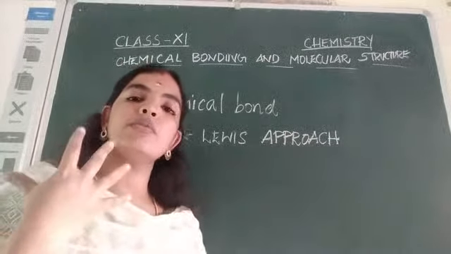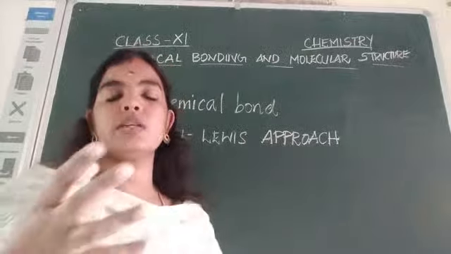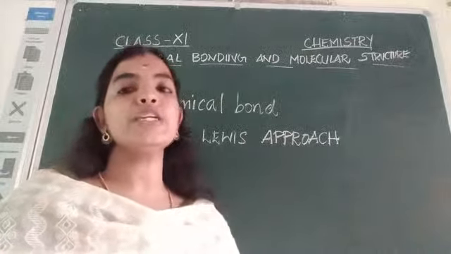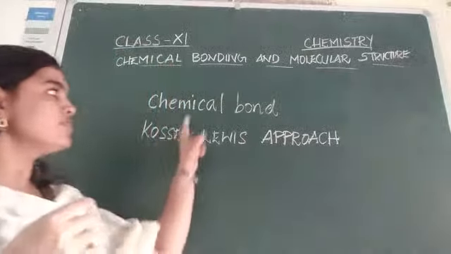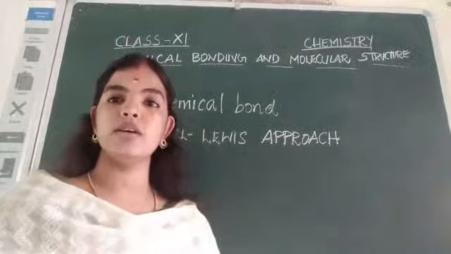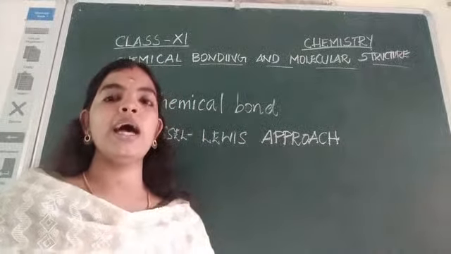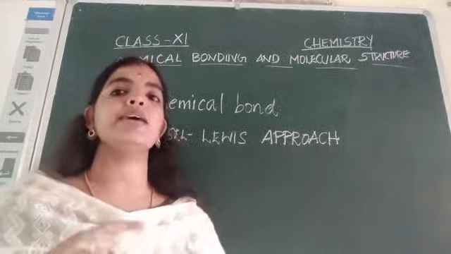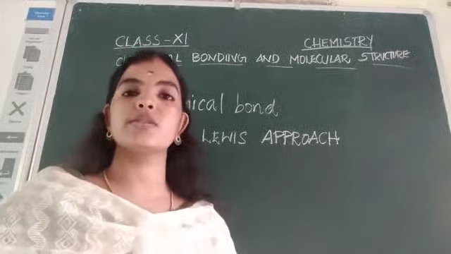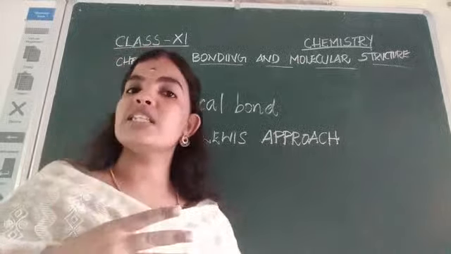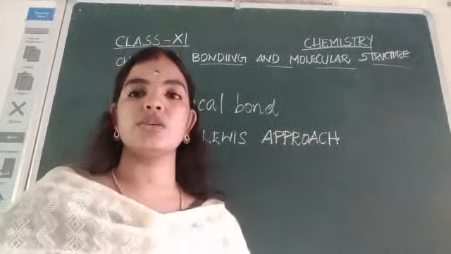We have studied bonds in our 10th standard. Chemical bonds are mainly of two types, ionic and covalent. In both ionic and covalent bonds, either transfer of electrons or sharing of electrons will take place.